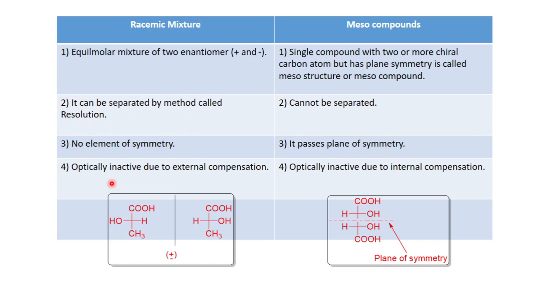While meso compounds are also optically inactive, their optical inactivity is due to internal compensation, because they pass the plane of symmetry. And in the lecture before last we learned the elements of symmetry: any molecule which has a plane of symmetry, center of symmetry, or an alternating axis of symmetry will be optically inactive. So this is what we learned in the last lecture.